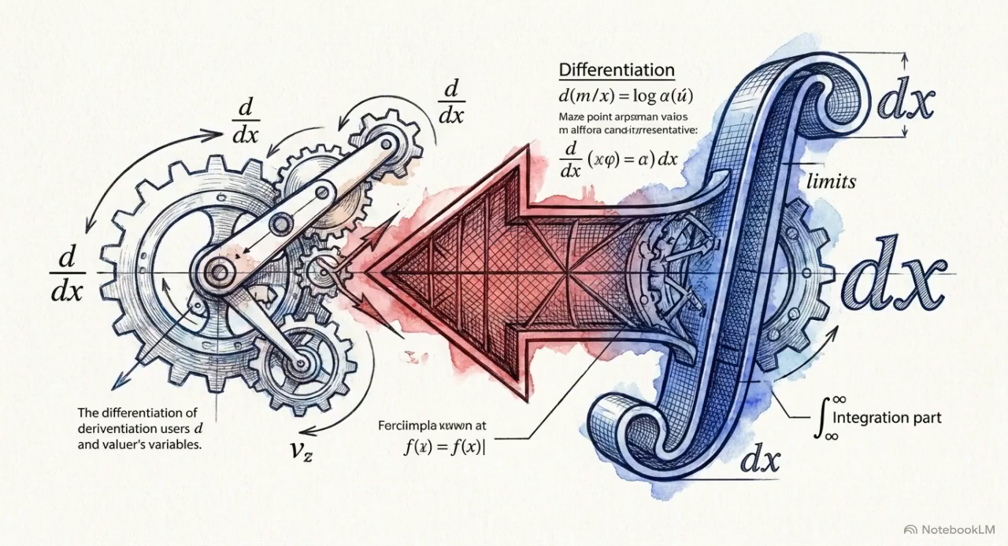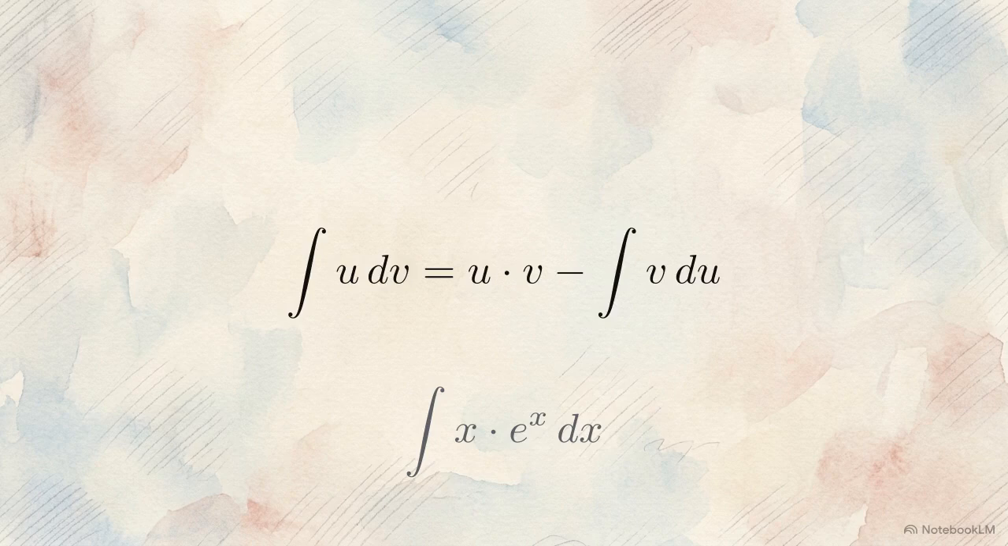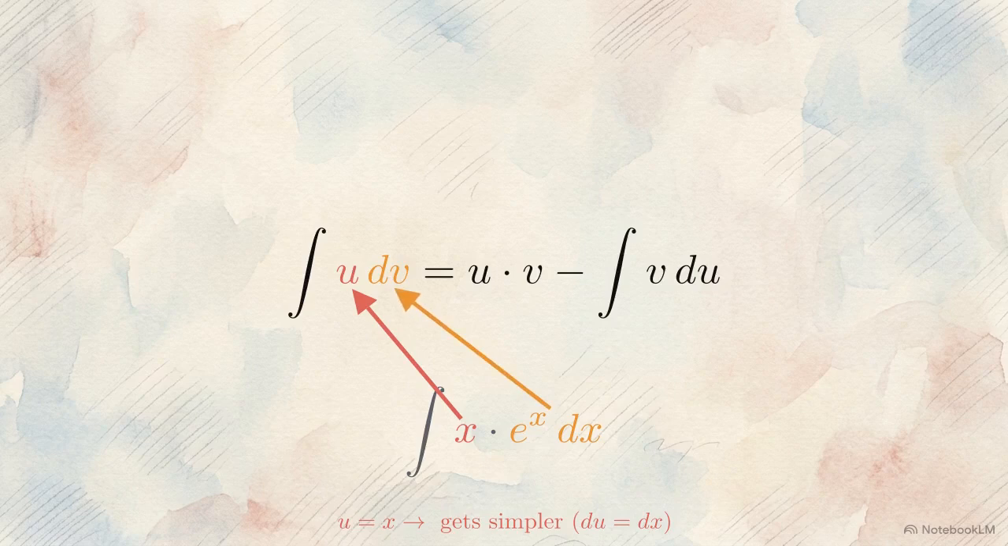At its core, integration by parts is simply the exact inverse operation of the differential product rule. We deploy this formula when a system requires integrating the product of two distinct functions that lack a clean chain rule relationship, like x multiplied by e to the x. The technique relies on strategic assignment. You assign one function to be u, the part of the problem that gets simpler when differentiated. The other function becomes dv, the part that is easiest to integrate.